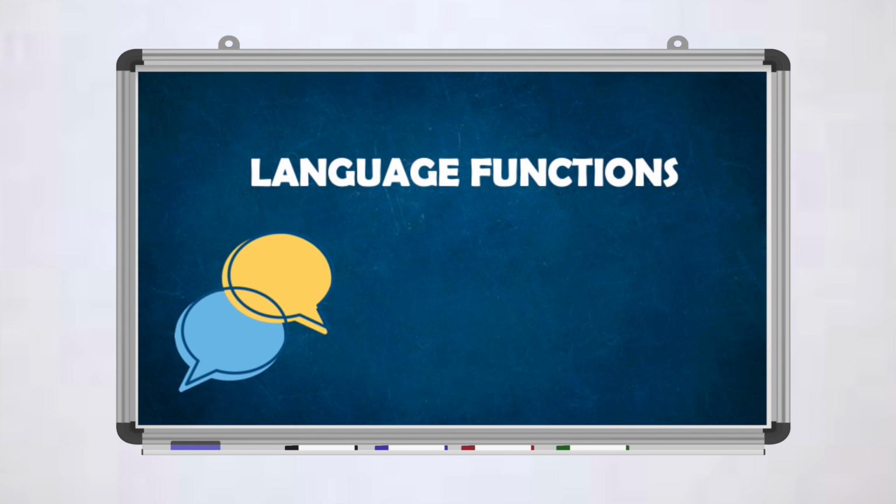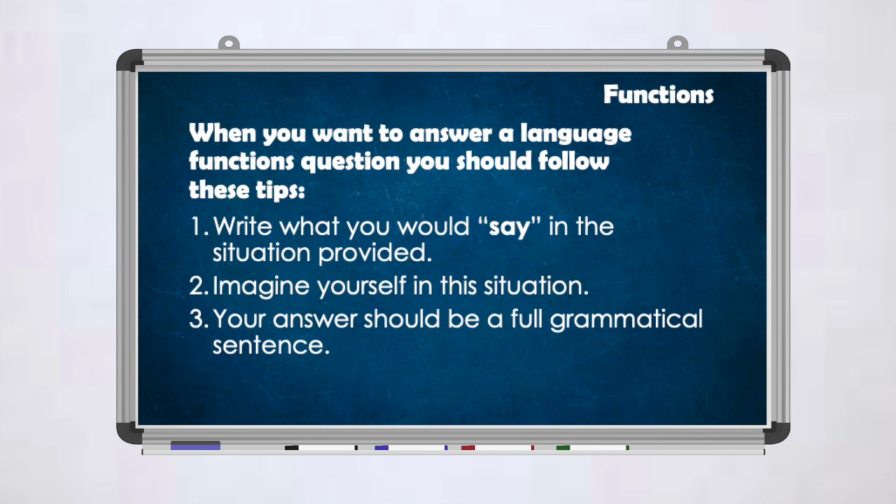Now, let's learn about language functions. Language functions are basically situations where you imagine yourself in it and respond to it. So, before you answer any language functions questions, you have to pay attention to the following tips. Write what you would say in the situation provided to you. Write exactly what you would say. Imagine yourself in that situation. And then your answer should be a full grammatical sentence, meaning you cannot write just yes or okay or goodbye and consider it an answer. You should write a full sentence.